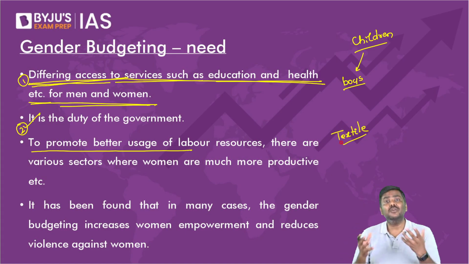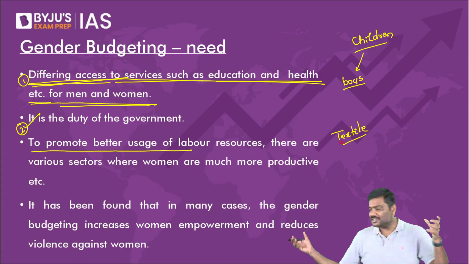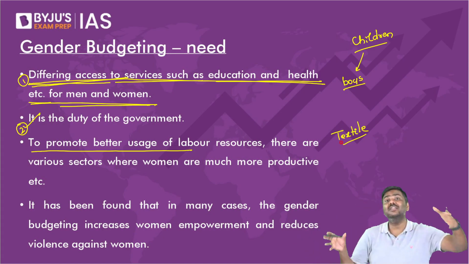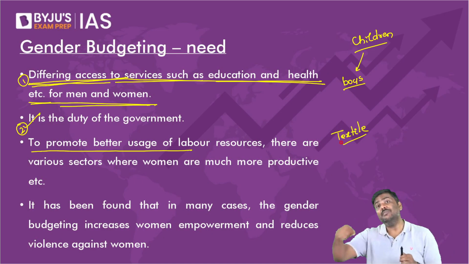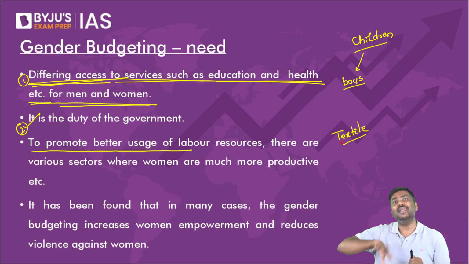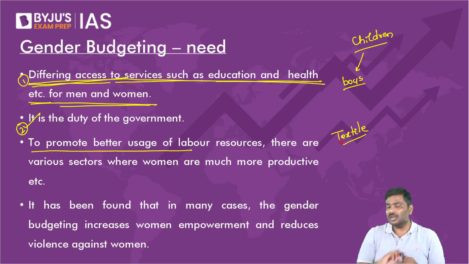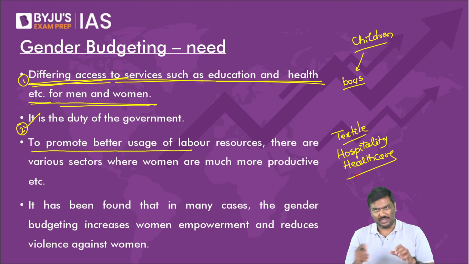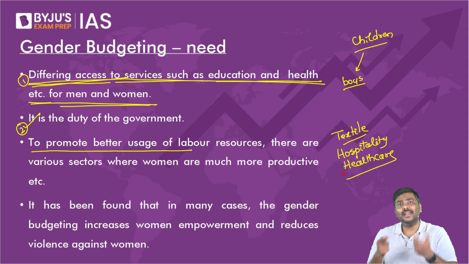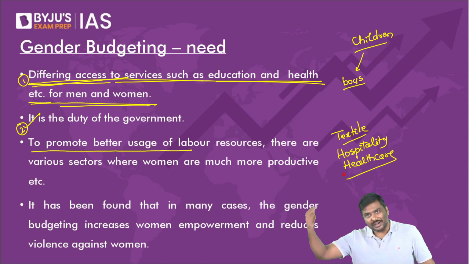Have you seen textile units? Nearby your villages or anywhere when you're going, textile units, where clothes are produced. The demand for female labor will be actually very high compared to male labor in the textile units. What about hospitality sector? What about healthcare sector? So don't you think there are various parts in the economy where female labor requirement is more compared to male labor requirement.